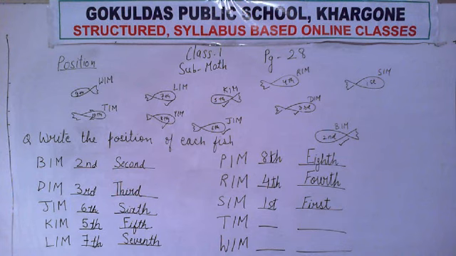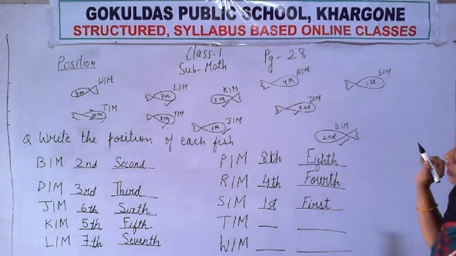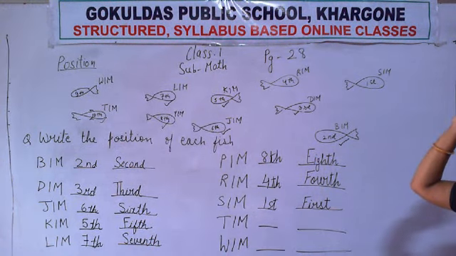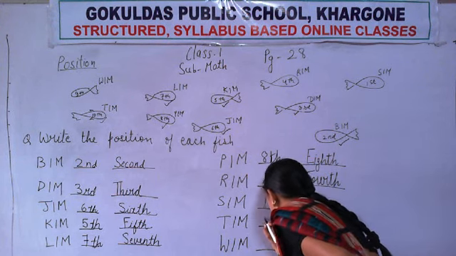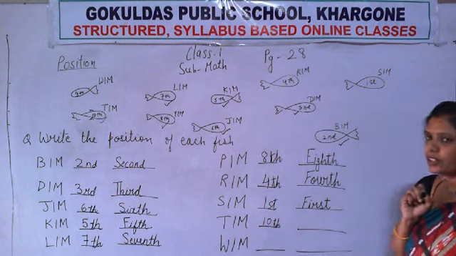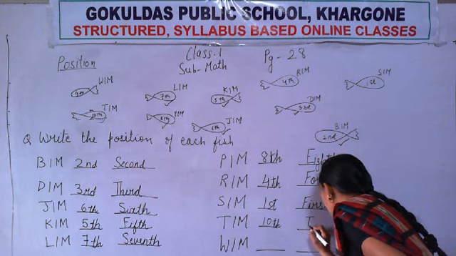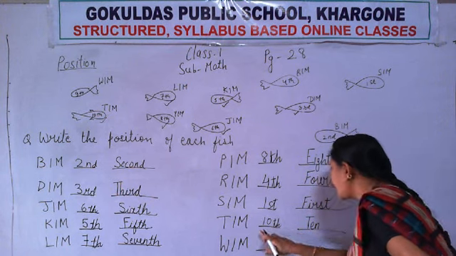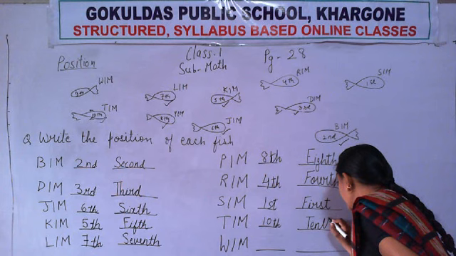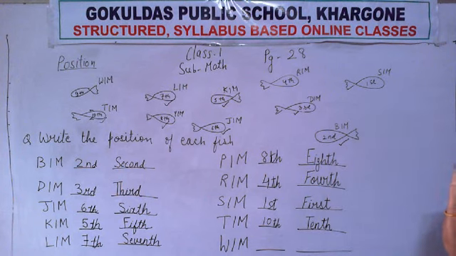What is the name of the next fish? TIM. Tim. Where is TIM? Here it is. Now what is the position of Tim? Last. That means 10th. And what is the spelling of 10th? TEN. 10th. TH. Very simple spellings are there. You know the spelling of 1 to 10?